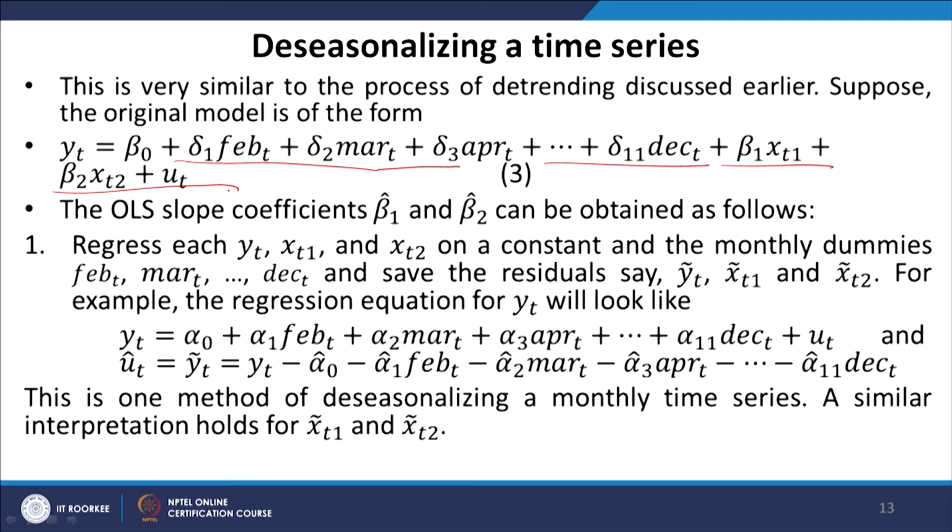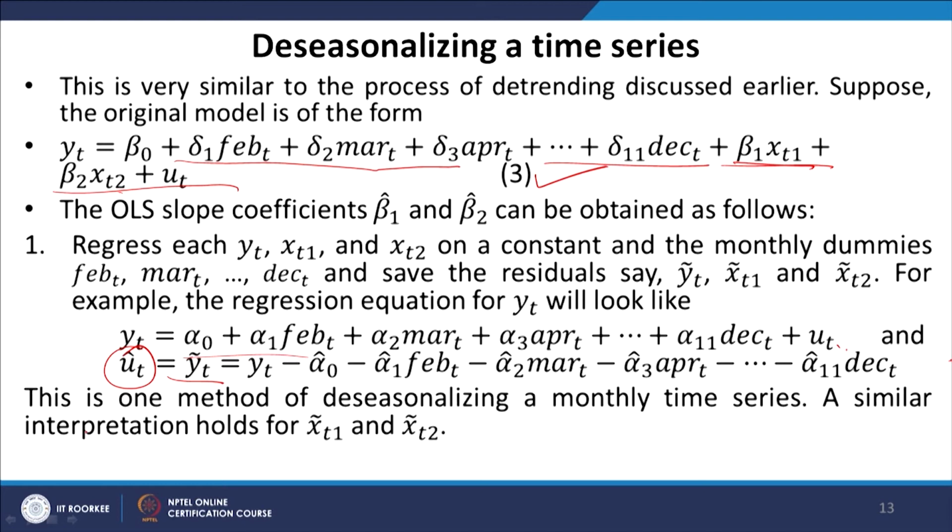For example, the regression equation for yt will look something like this, and this is actually equation 3, excluding the independent variables. So, this is my equation and I collect the residuals, denoted by ut hat, which can also be denoted by yt tilde, referring to the deseasonalized yt. This can be done for the independent variables also. So, this is one method of deseasonalizing a monthly time series.